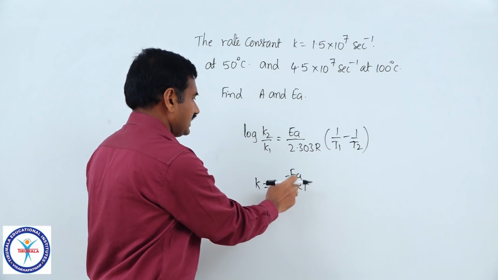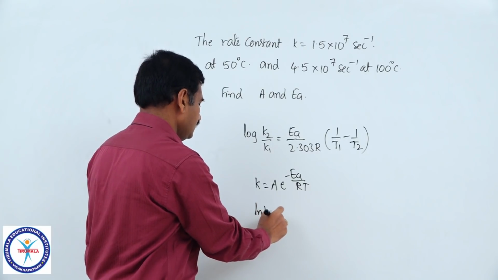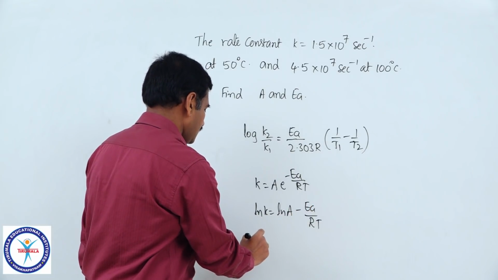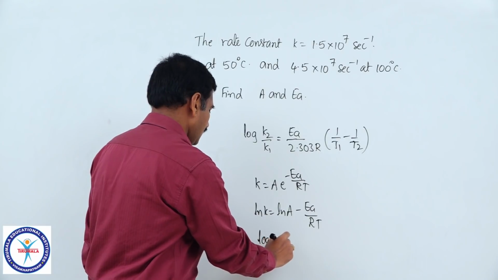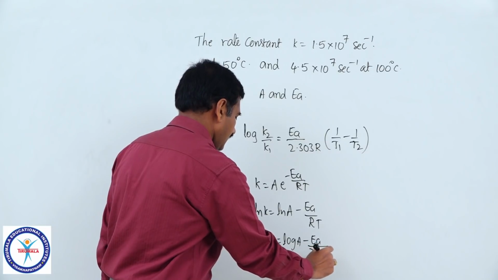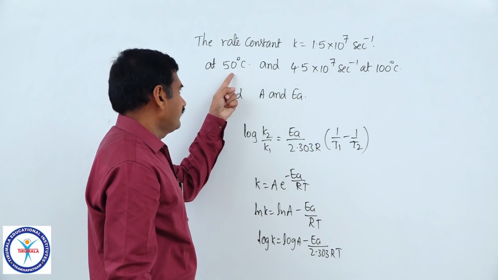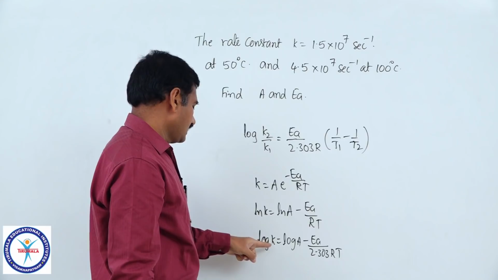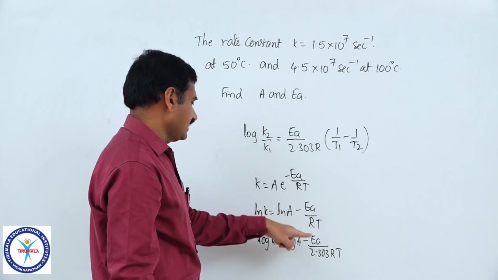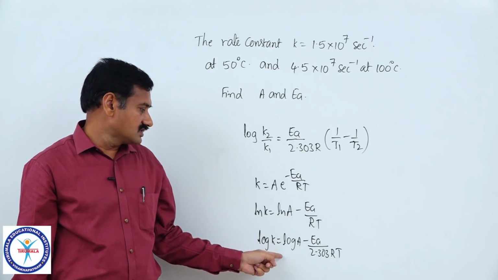As activation energy is calculated in the previous part of the question, now you can substitute, or ln K is equal to ln A minus EA by RT, or log K equal to log A minus EA divided by 2.303 R into T. You take initial temperature of 50 plus 273, K value is 1.5 into 10 power 7, R is known to you, activation energy calculated, find out the value of log A. So, that is the way of solving the questions.